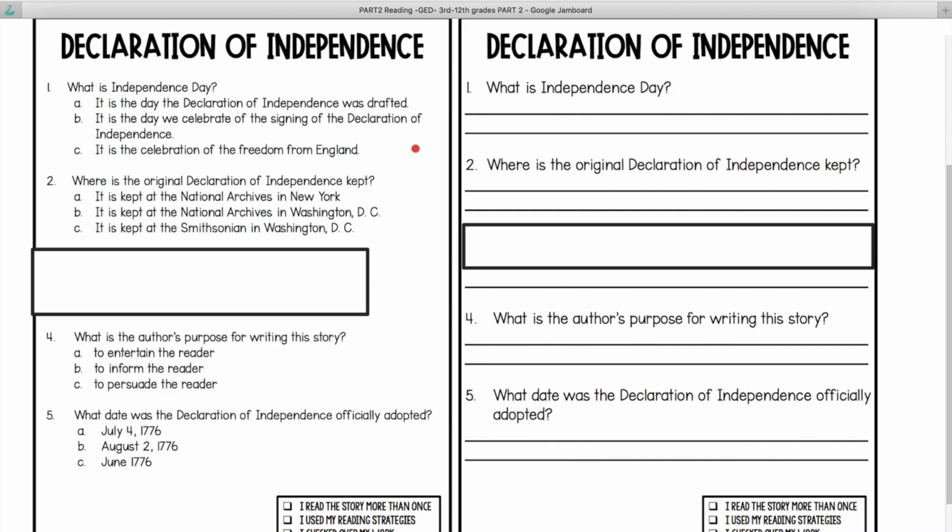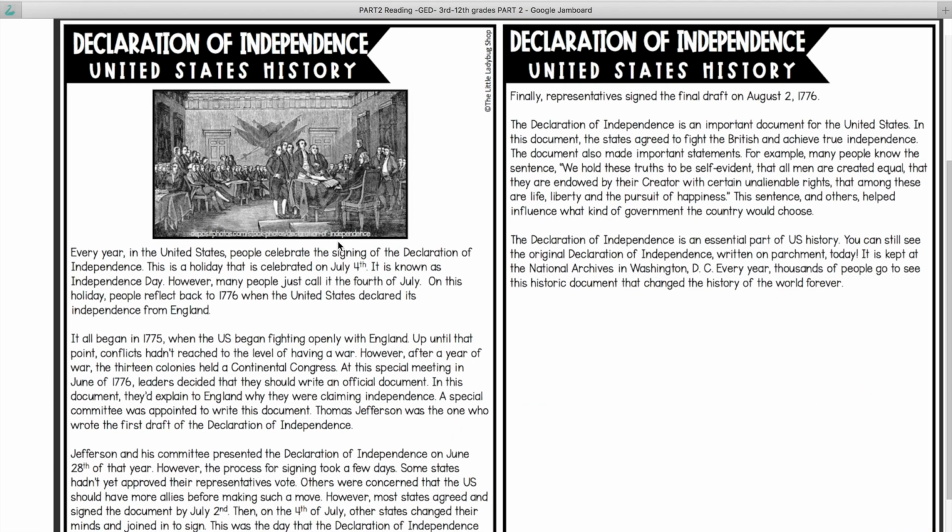So, number one, what is Independence Day? A, B, or C. 2, where is the original Declaration of Independence kept? Next one. What is the author's purpose for writing this story? Either side. 4, what date was the Declaration of Independence officially adopted? Once again.